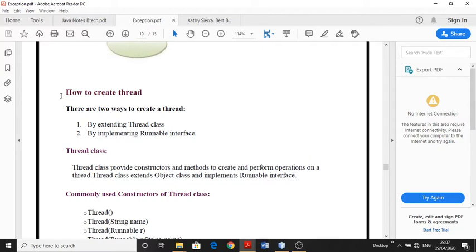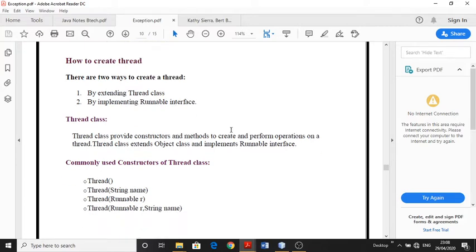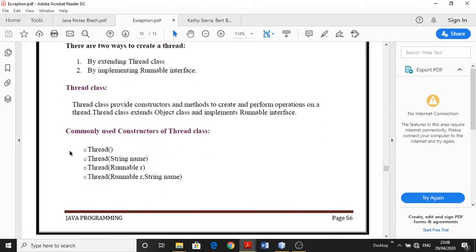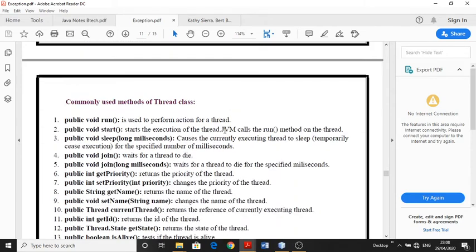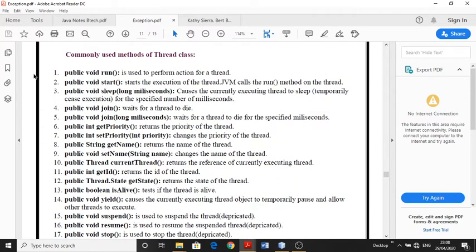Now we will see how to create threads. There are two ways to create threads. One way is by extending the Thread class, and another is by implementing the Runnable interface. Using the Thread class, there is a Thread class in the library. This Thread class has five variations of the constructor. There are also a number of methods. One important method is the run method, and another important method is the start method.